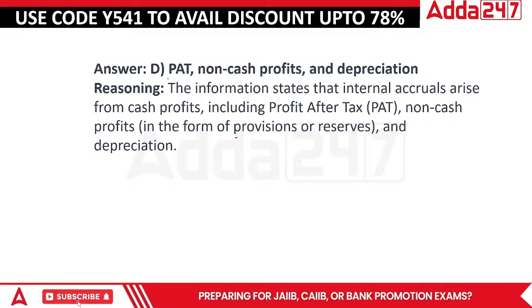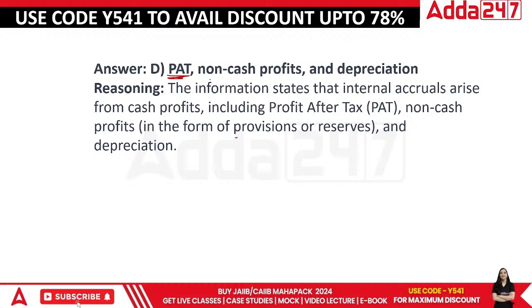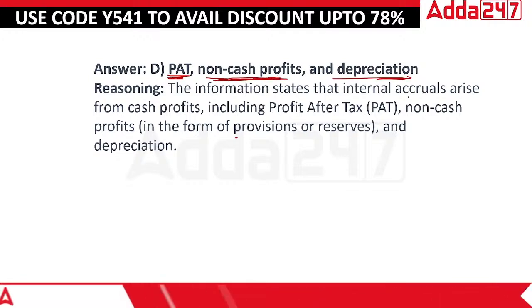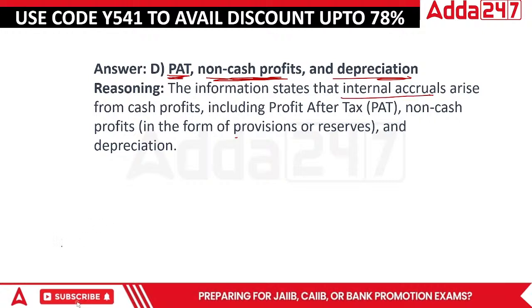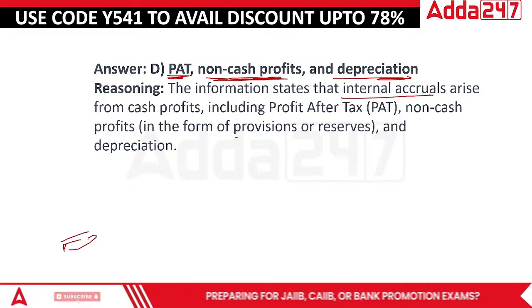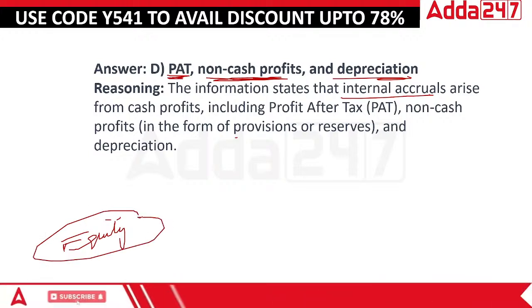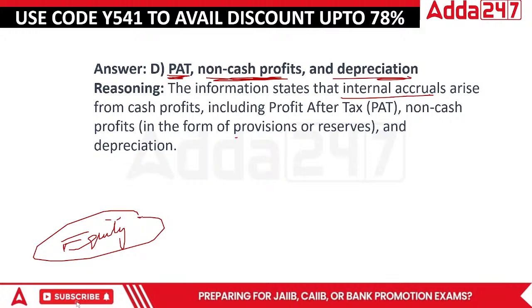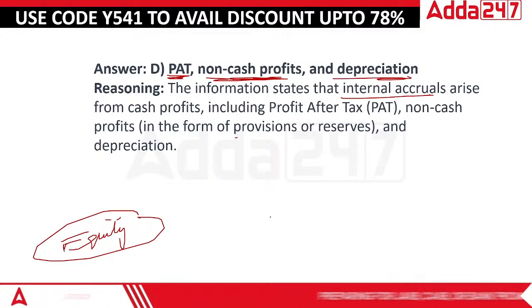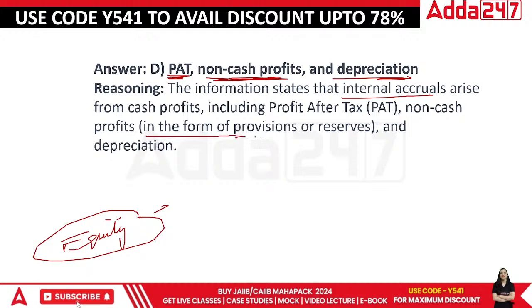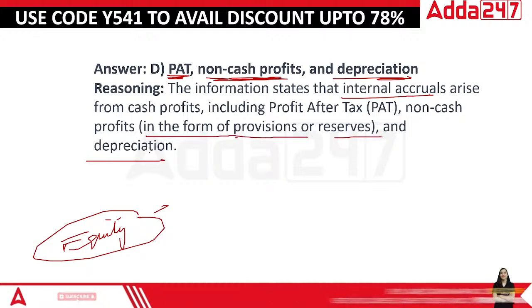So that is profit after tax and even non-cash profits and depreciation, because they're talking about internal accruals. In case they talk about only equity, then you will remove the preference portion as well. And in this case, we will treat depreciation, non-cash profits and everything after we are done with this. See, this is in the form of provisions or reserves and depreciation.